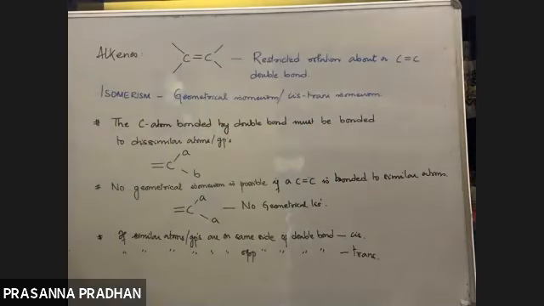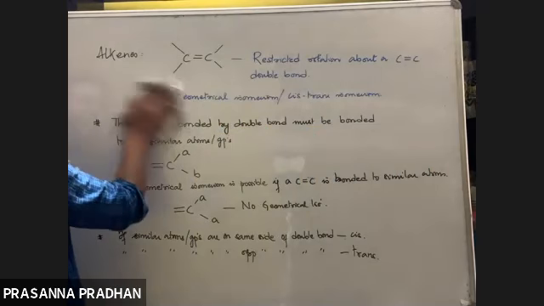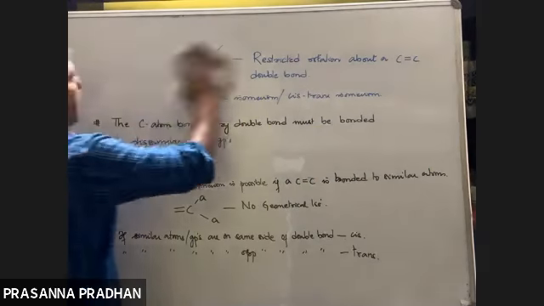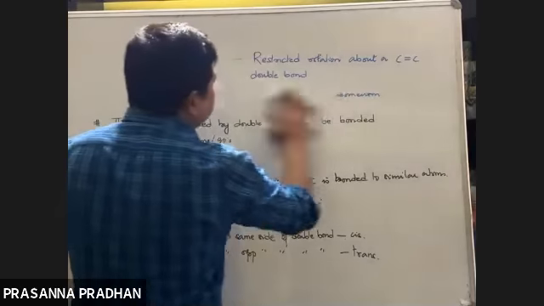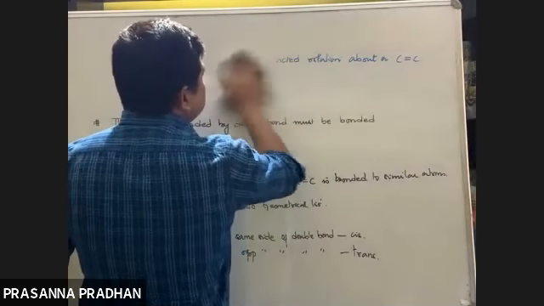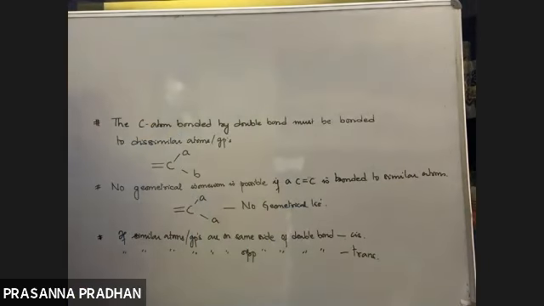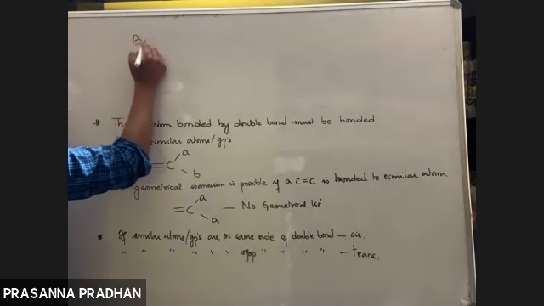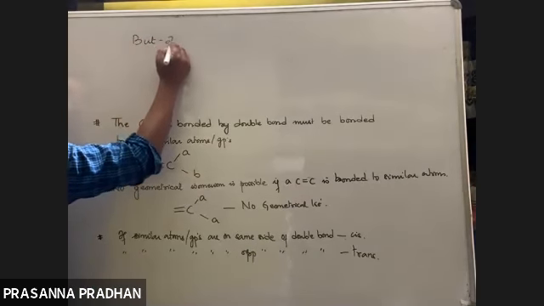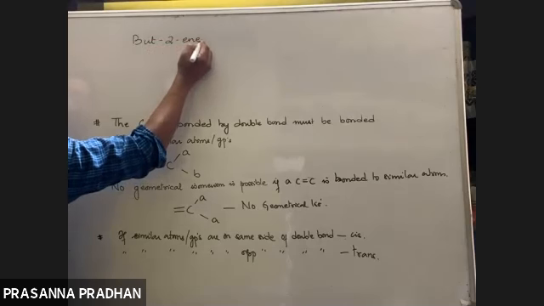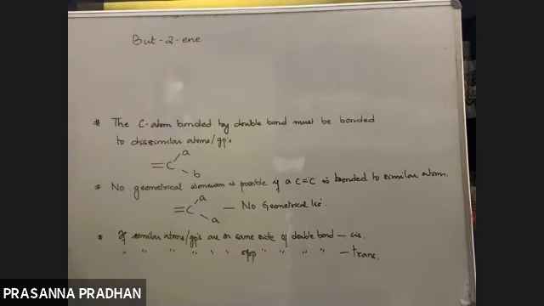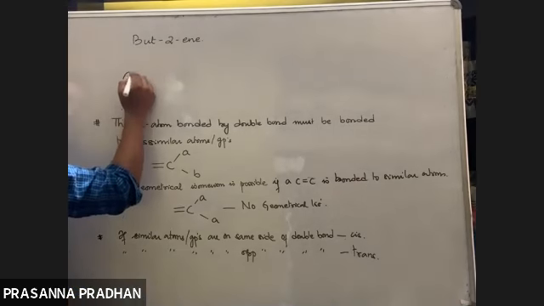Now I'll just erase this. Now let me give you the IUPAC name of some compounds and see whether they exhibit geometrical isomerism or not. Number one, say but-2-ene. So let us see but-2-ene.